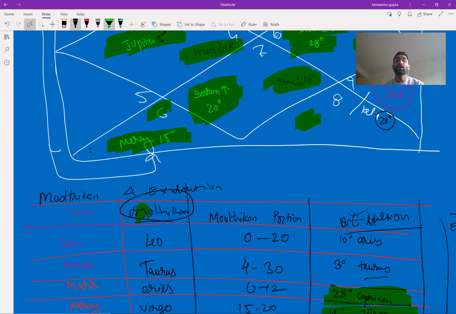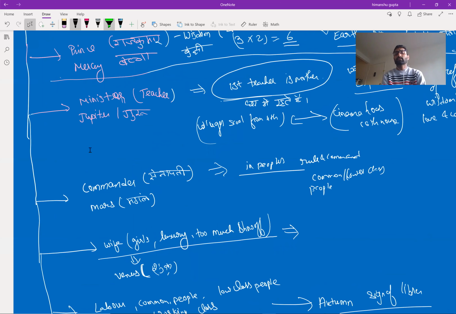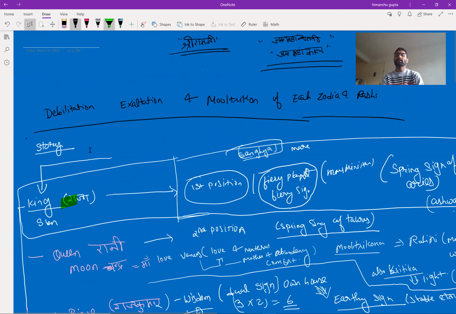For example, Rafael Nadal has the Moon exalted in Taurus. In Sachin Tendulkar's chart, the Sun is exalted and near the highest point, at about 9 degrees. We all know he is one of the most famous people in Indian cricket and in world cricket. So these are some points regarding the debilitation, exaltation, and Mooltrikon of each zodiac sign.